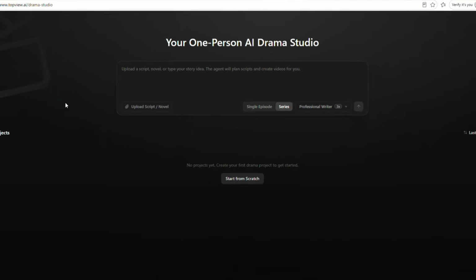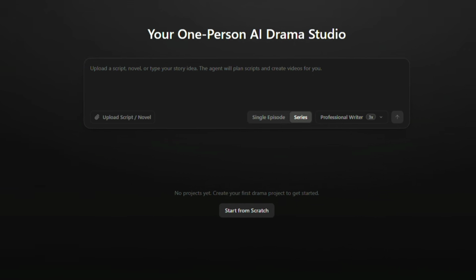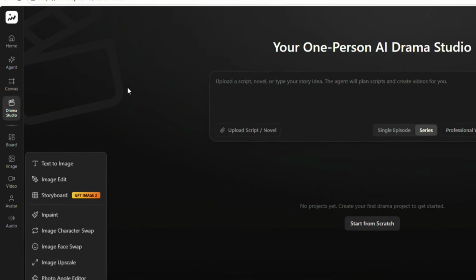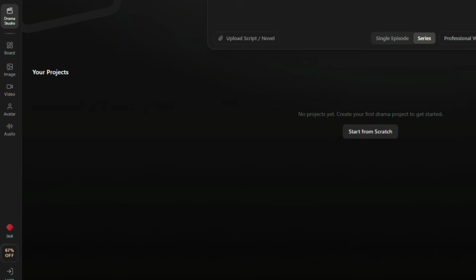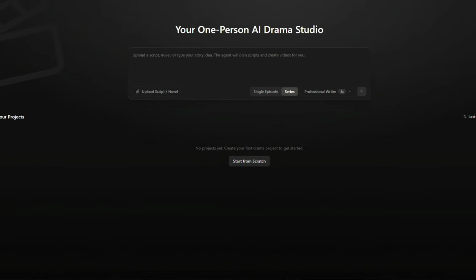For that, we'll come to Drama Studio. This is actually a really good tool that works like a complete studio. You can control everything from home and create an entire series according to your own style. Here, you'll get an interface like this.